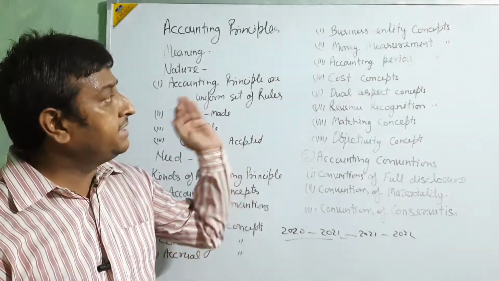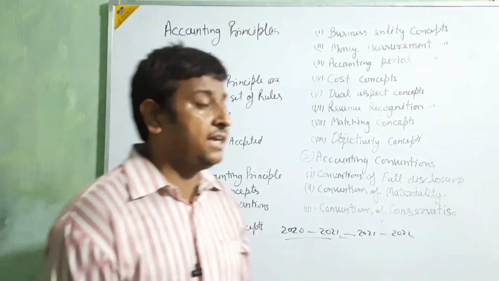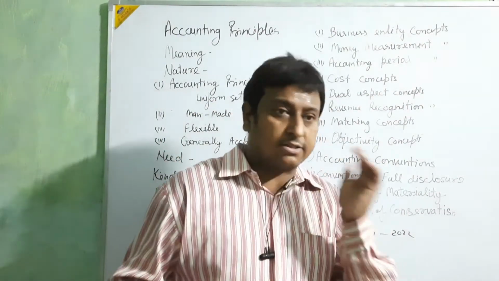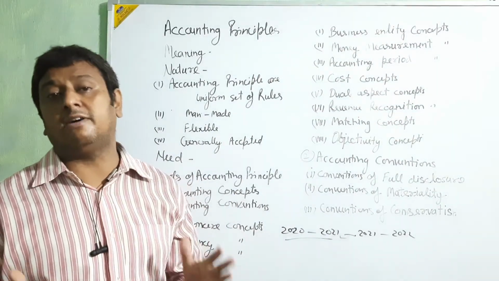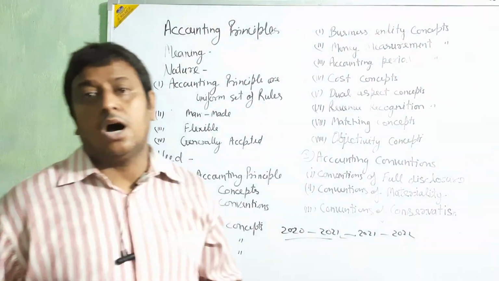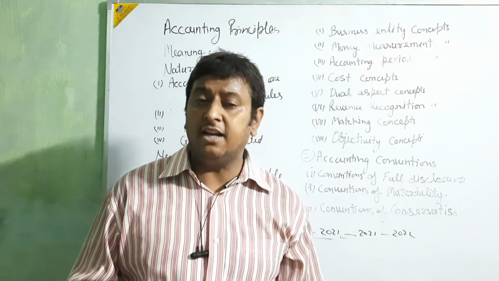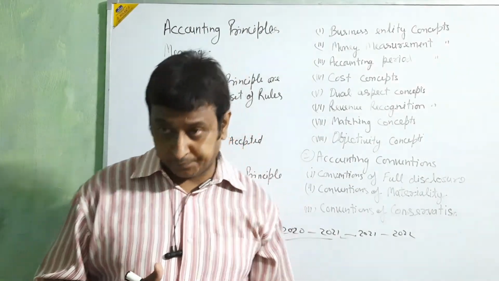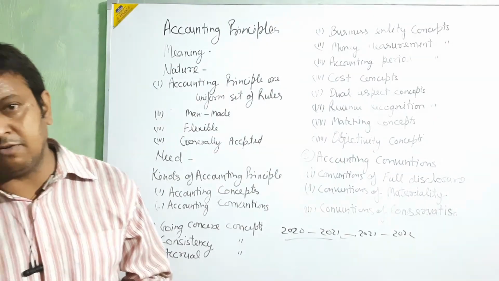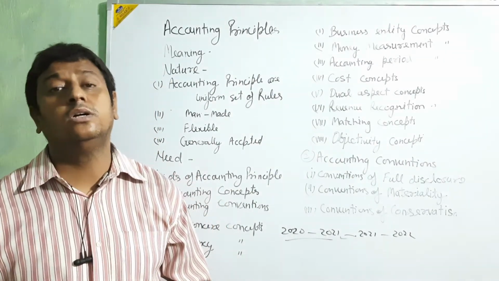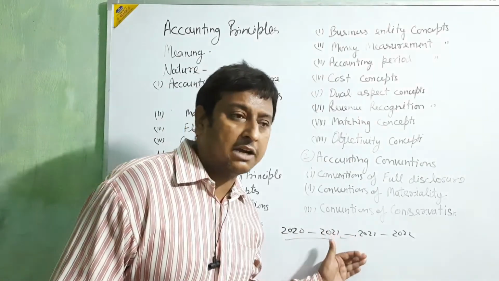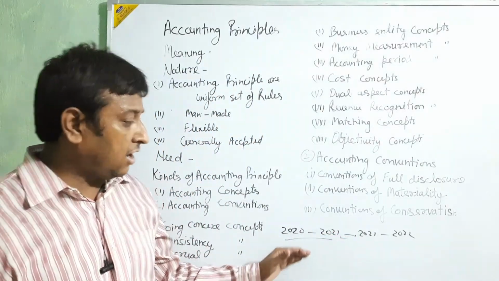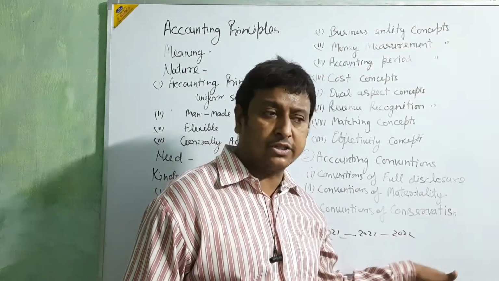Then in this principle, they are saying that all the working years, all the period of the business, are just divided into years. After every 1 year, we are going to end the accounting. Starting from 1st April, on 31st March we close that accounting.